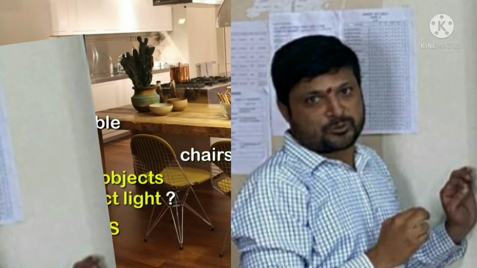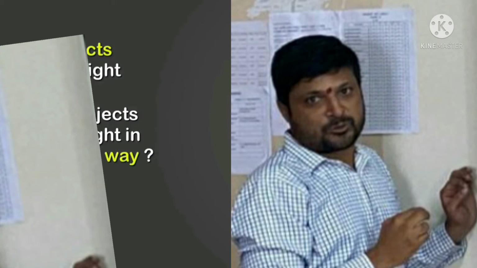These objects do not have light of their own. They are reflecting the light coming from some luminous source, like the sun or a light bulb. As we discussed, all objects reflect light. Now, an interesting question is, do all the objects reflect the light in the same way? What do you think? If you compare a mirror and a sheet of paper, do they reflect the light in the same manner?